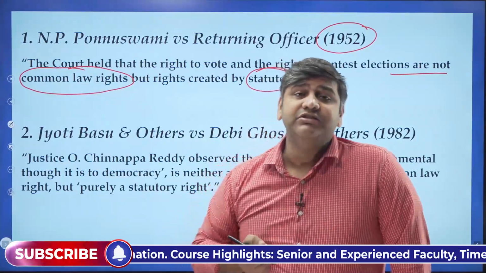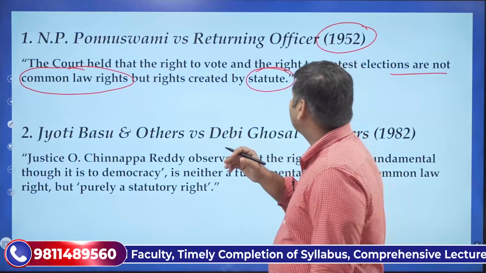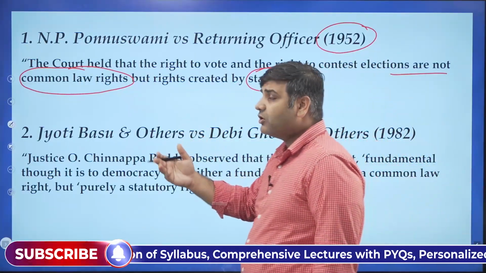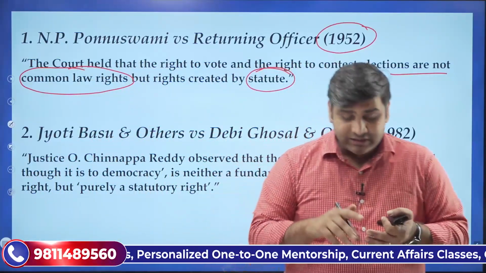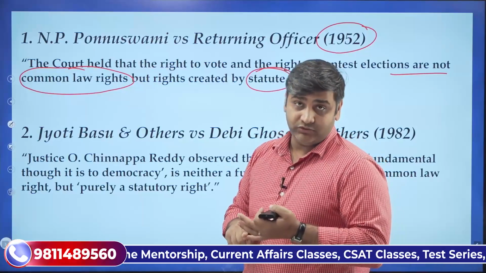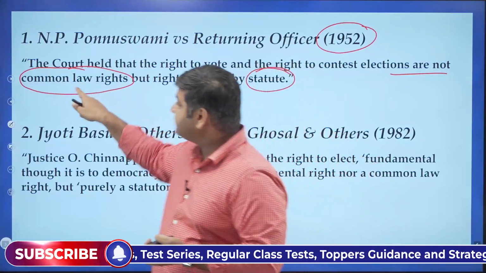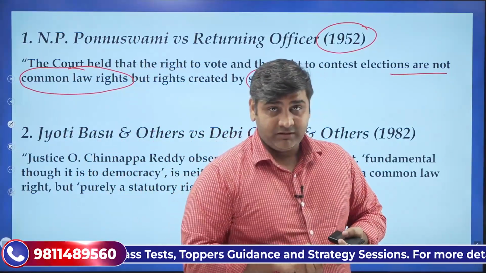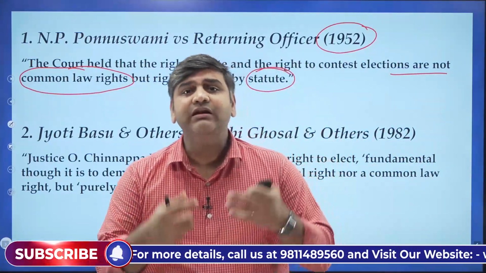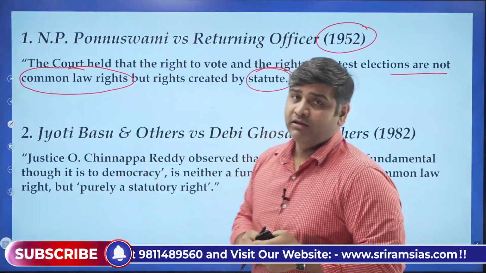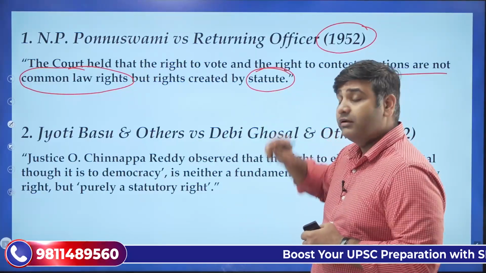If you look at Section 62, clearly the right to vote is written there. But it is not a common law right, it is not a fundamental right. Now, what is this common law right? Common law right simply means any kind of right which is made by the court. There can be fundamental rights which are written under Part 3 of the Indian Constitution. Several rights are extended by the Parliament through statutes. And there are common law rights also given by the court. When the courts are delivering their judgments, through the process of justice, several rights can be interpreted. So, the right to vote is neither a common law right nor a fundamental right, but a right created by statute.